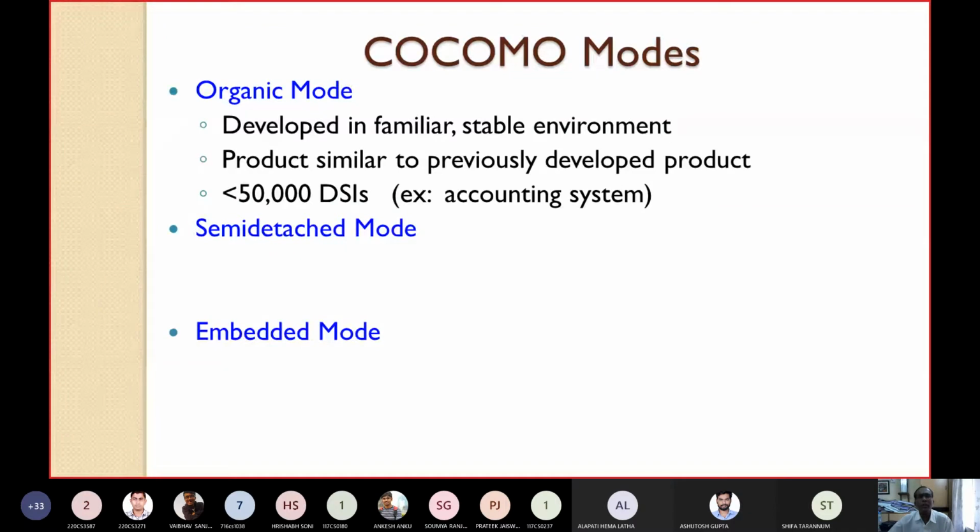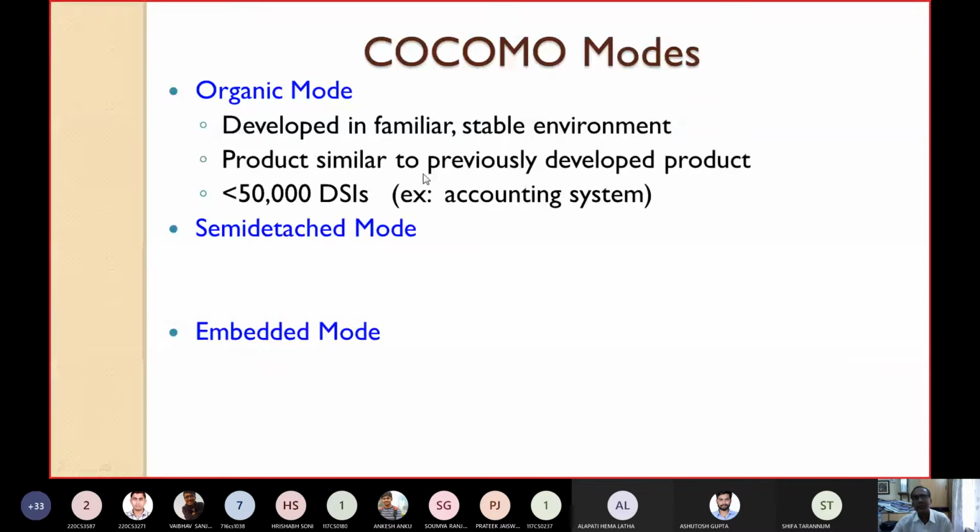A software product can be categorized as organic mode if that software product is developed in a very familiar and stable environment. The developers are thoroughly familiar with the environment. The environment is stable. The product is very similar to previously developed products. Already in the past they have developed similar types of products, like the automation system they are doing right now for NIT, and this kind of automation system they already developed earlier for state government universities or private universities. So almost the product is similar.